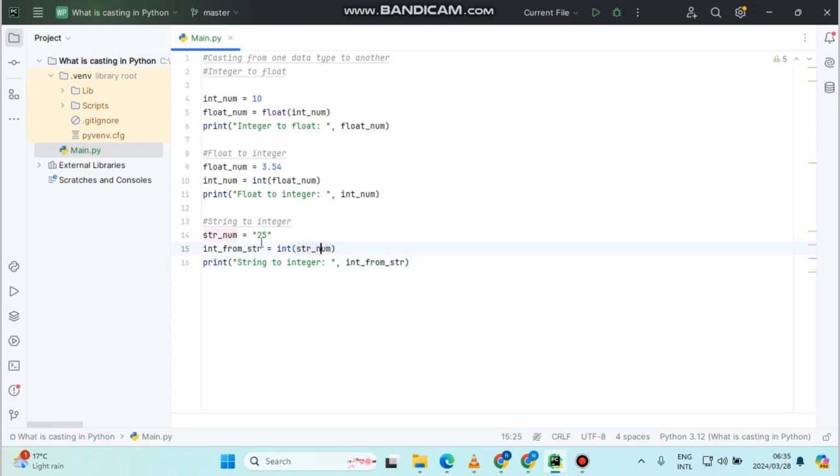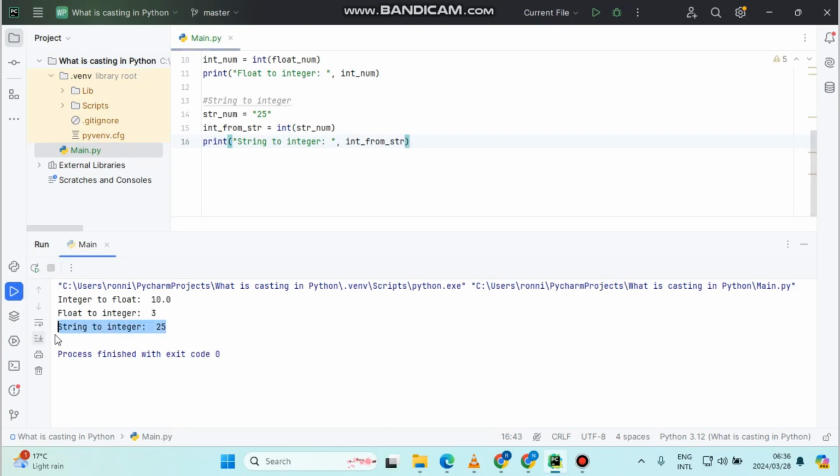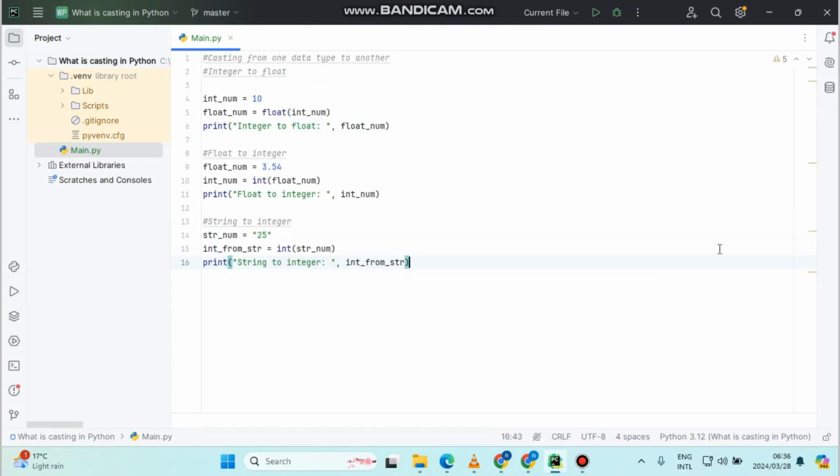Awesome. So now we have a string variable here, and we know the value is 25, but of course this variable is of type string. So this will be converted into an integer because of the initialization of this variable, str_num. From this point of view, we're just trying to convert this string into a number, which means 25 will be converted into a whole number. You'll see in a moment. If we run this, it gives us the output string to integer, as you can see here. Awesome.